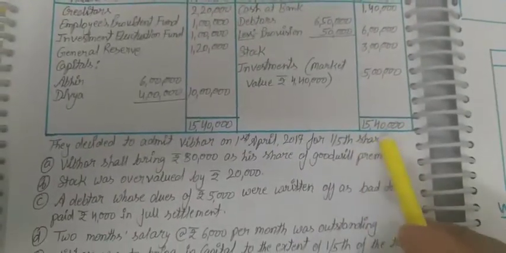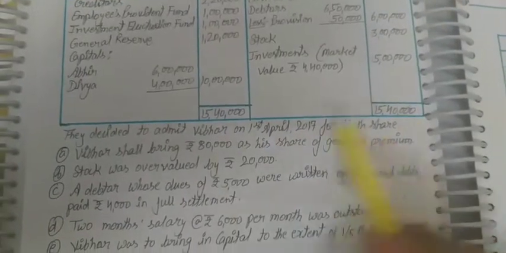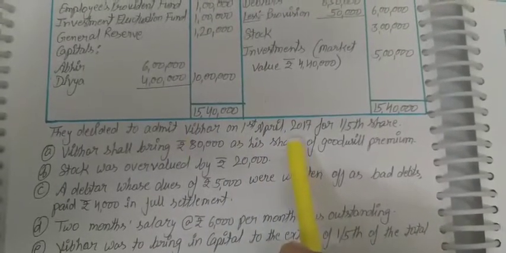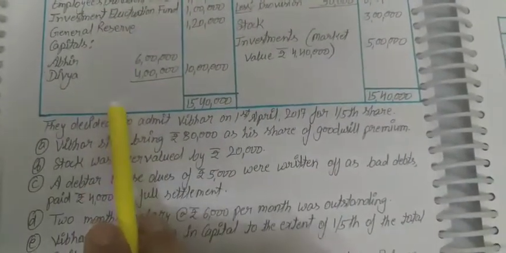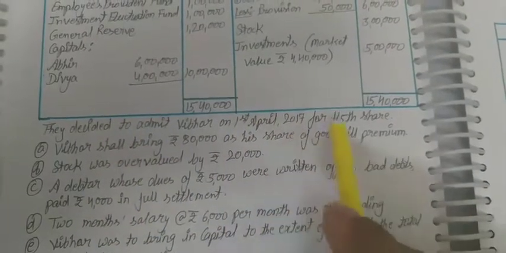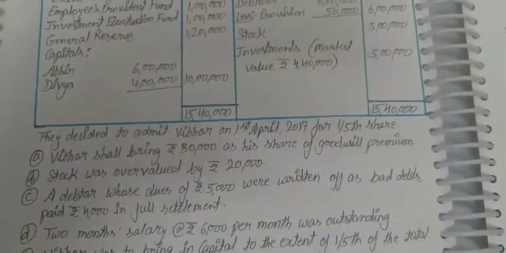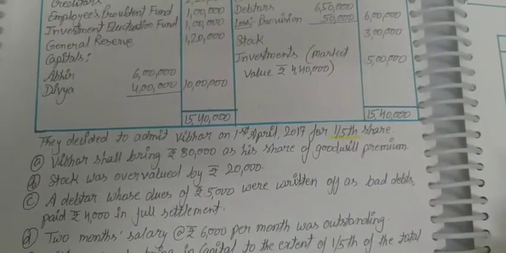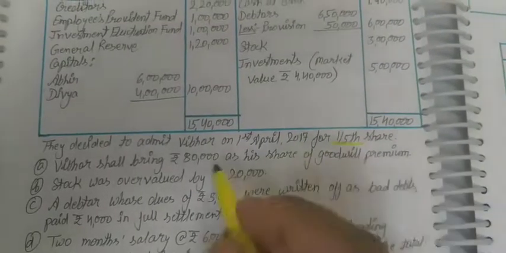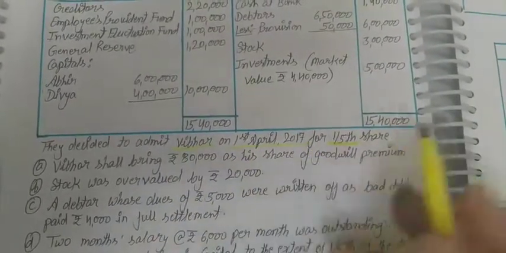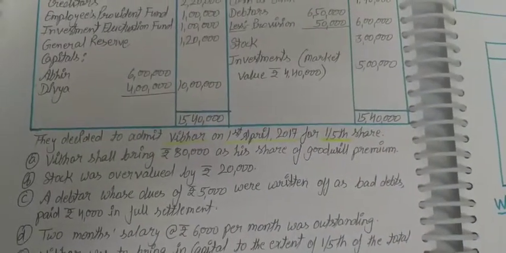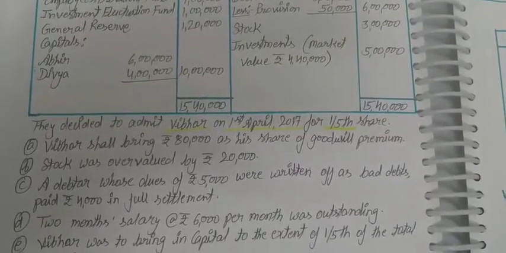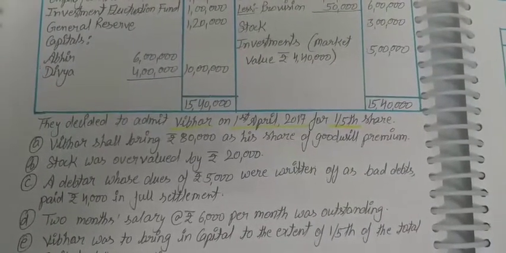15,40,000 is the total. They decided to admit Vibhor on 1st April 2017. Abhir and Divya have decided that from 1 April 2017 they want to admit Vibhor, and he will share 1/5 share in the profit of the firm. Vibhor is admitted on 1st April 2017. And related to the admission of Vibhor, some adjustments are given. Those adjustments we have to treat